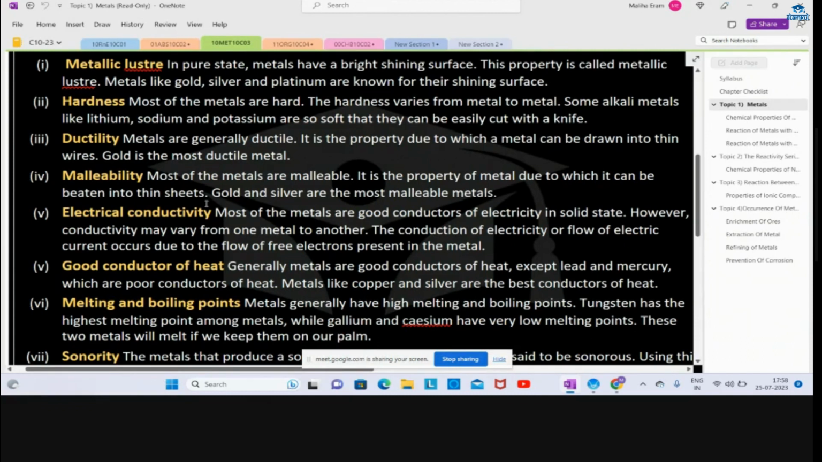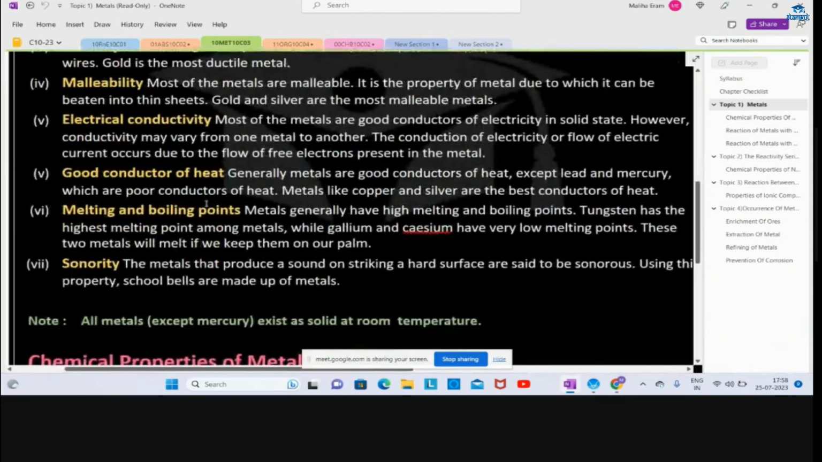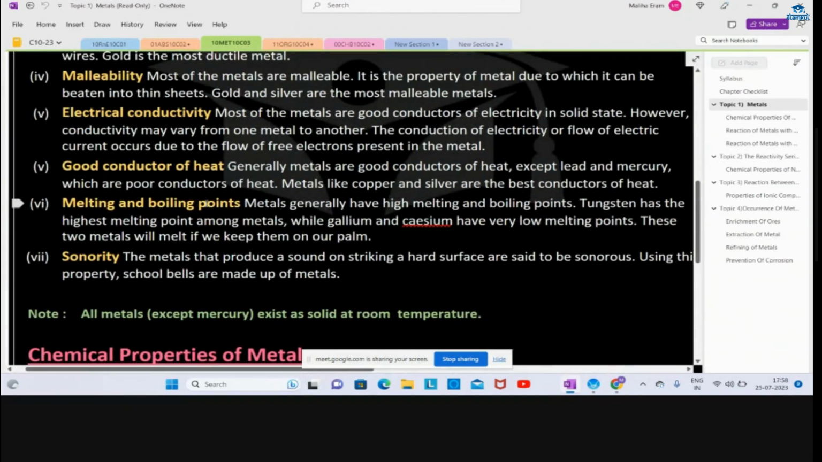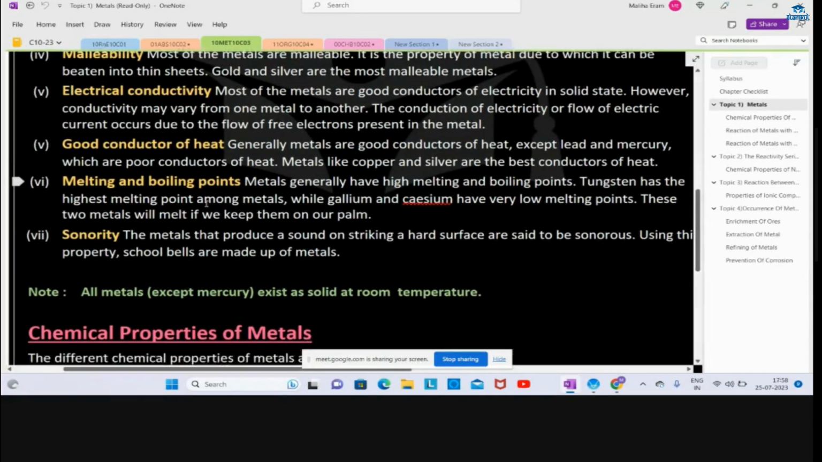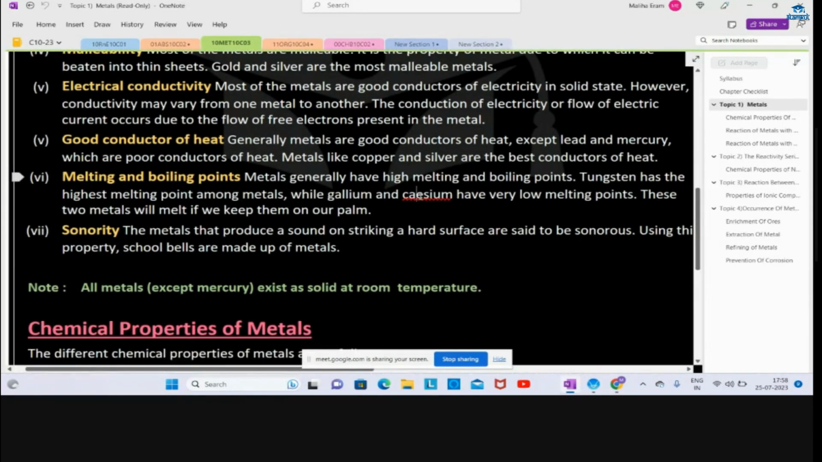Electrical conductivity means metals are very good conductors of electricity. So this is very obvious. It means the flow of electric current passes from one metal to another metal. Metal is a good conductor of heat. For example, all the metals are good conductors of heat, except lead and mercury. You have to note these two points. Lead and mercury are poor conductors of heat. Melting and boiling points are also very high for metals.